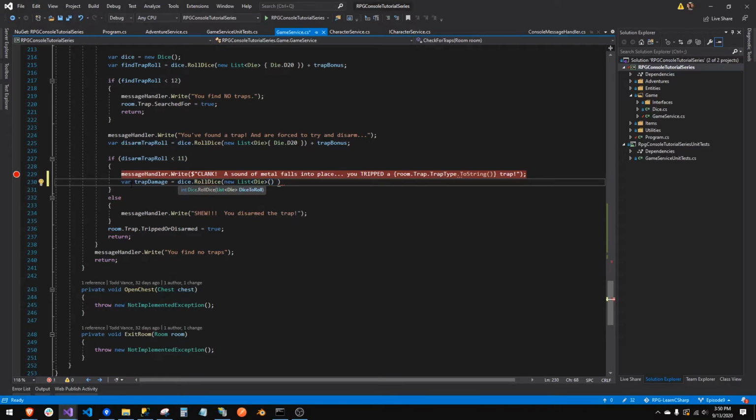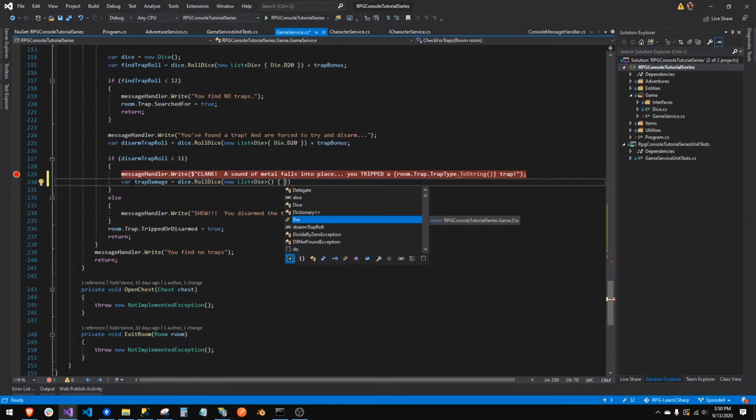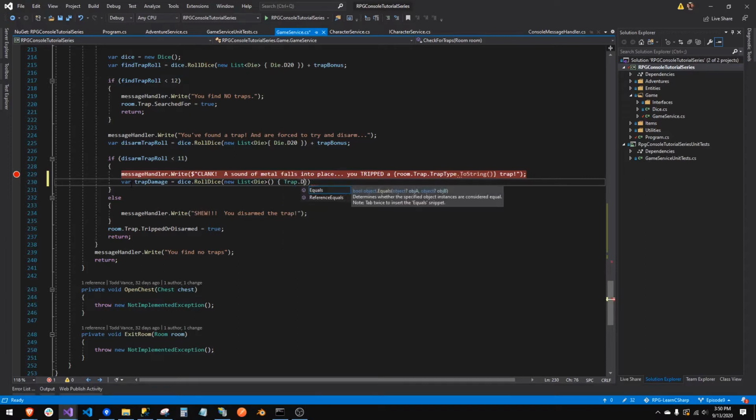And we want 1 dice, and this has to be the D4, right? So we want trap dot damage. No, I need room dot trap dot damage die. There, that's an actual dice. I'm sending that in, and that's our trap damage. It is a random number between 1 and whatever, which we know is 4.